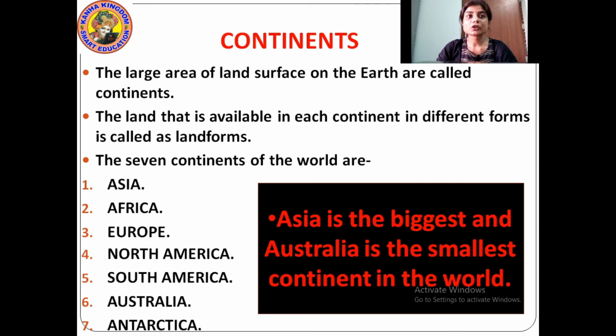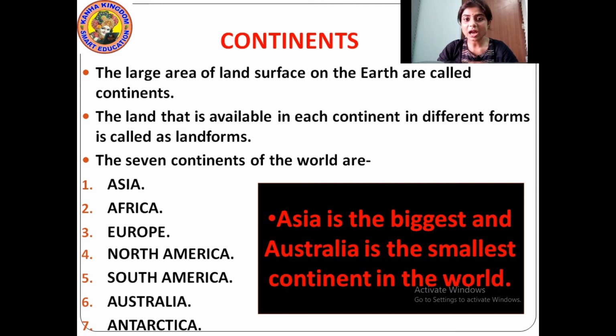Okay. So students, what are the different continents of the world? How many continents are there in the world? There are 7 continents. And what are they?